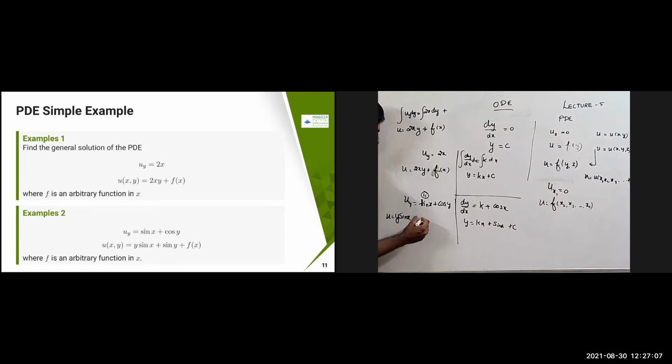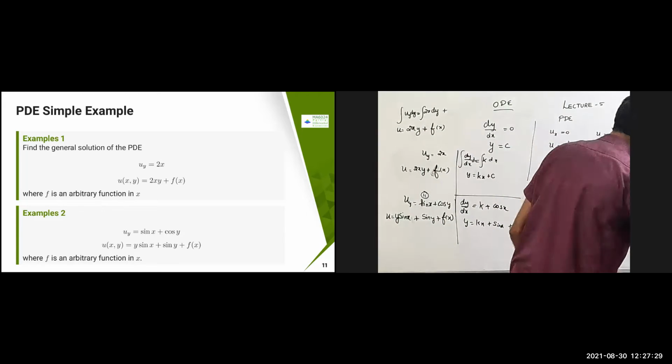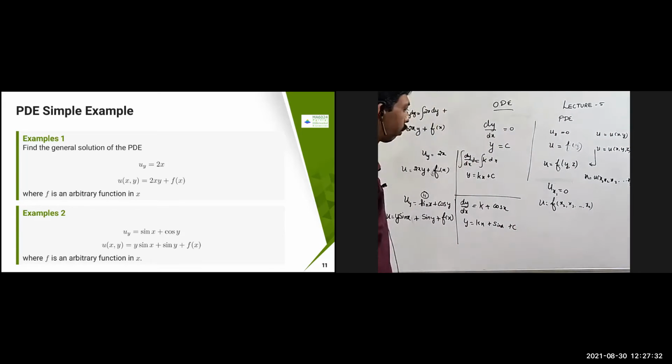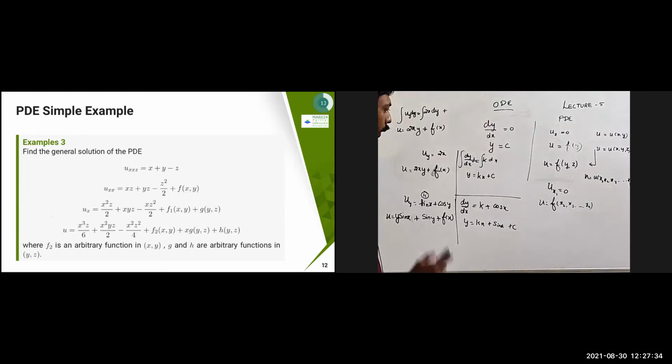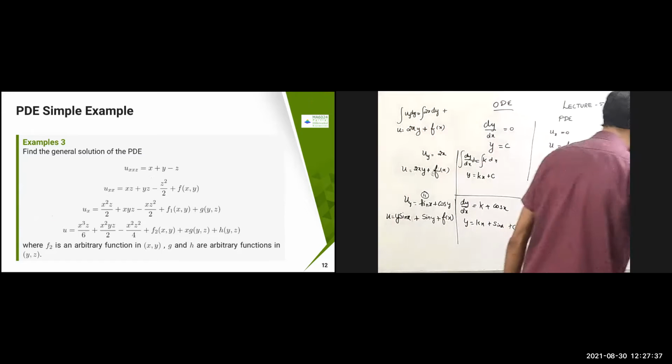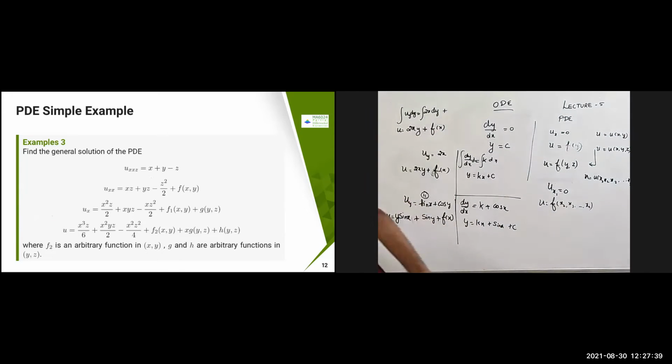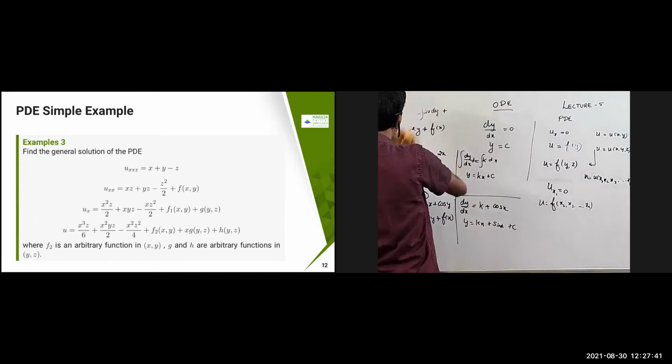Plus this is cos y. Cos y is going to become like sin y. Plus with respect to y, I am integrating. Therefore, here some constant should come. In the place of constant, what I am going to get? Some function of x is going to come. The f is an arbitrary function of x because this is with respect to y I am integrating. Any questions? Okay. So next one, let us make it little complicated. So let's go for the next one.